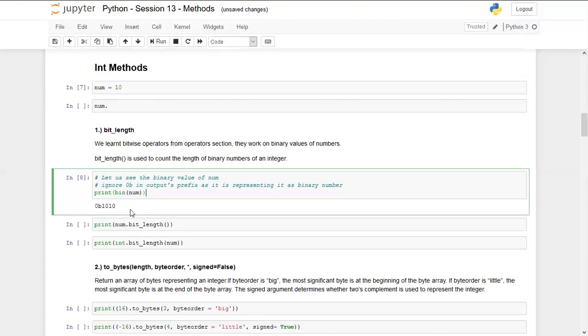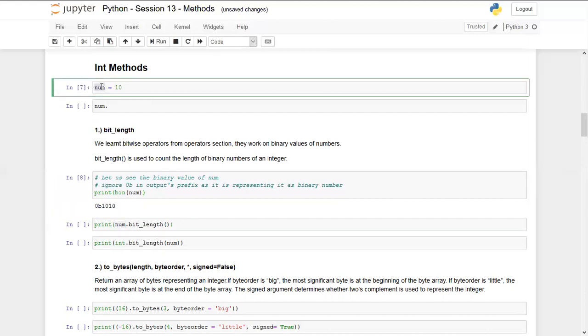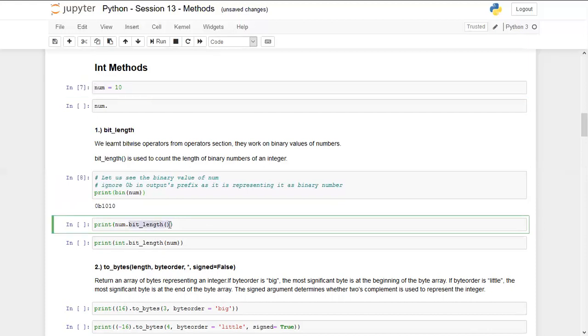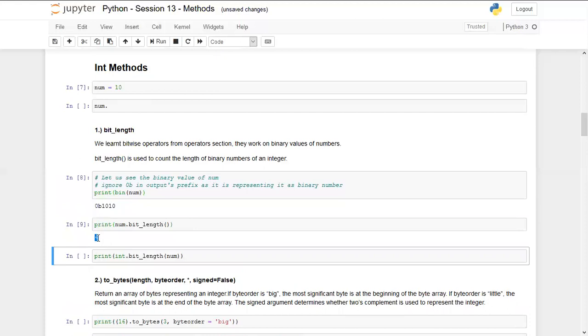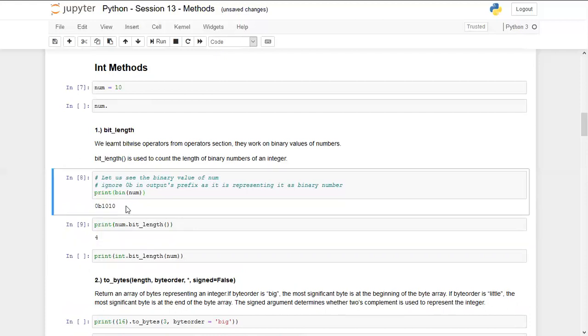Now, bit_length is used to count the length of the binary number. So I am using num because I want to operate on this variable, which is an integer variable, and then dot bit_length. It will find out the length of this number. It is saying 4 because we already know that the binary of it is 1010. So the length is 4. I think this is very simple.